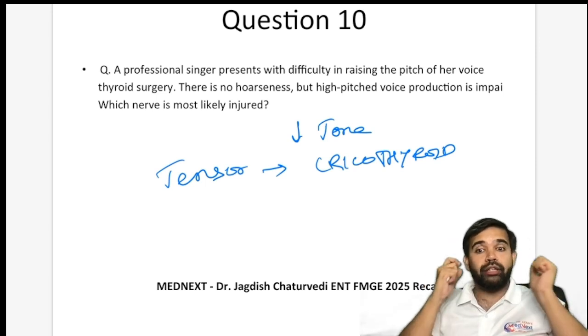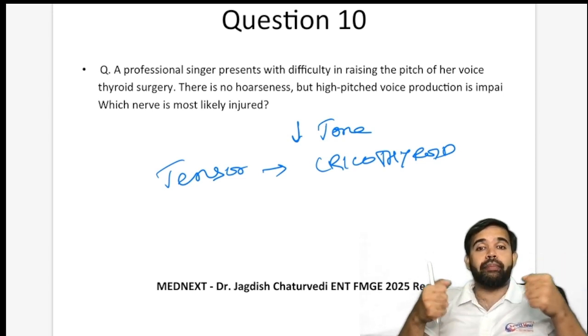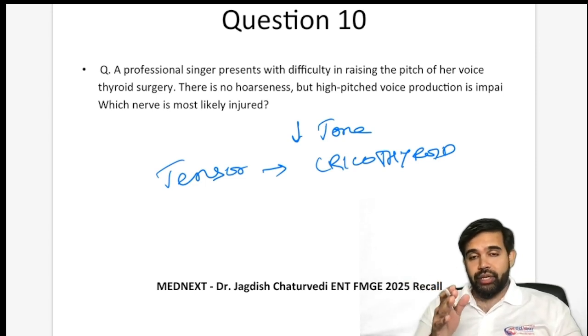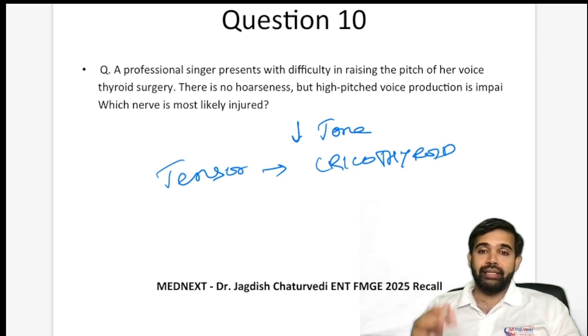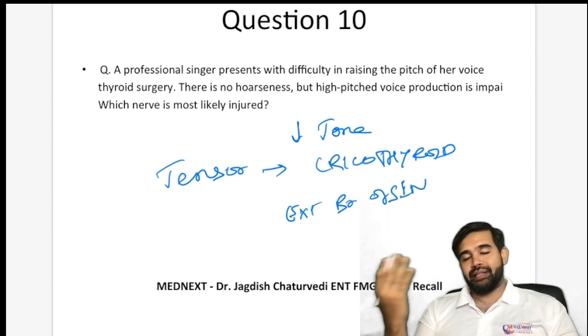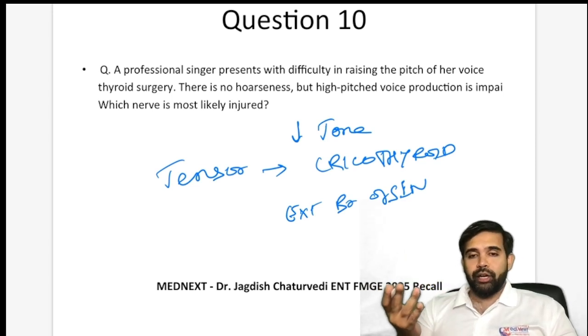So when it contracts, because it's an external muscle, it lengthens the cord by increasing the tone. This is the only intrinsic muscle that is lying externally, and it is also the only intrinsic muscle that is supplied by the external laryngeal nerve or external branch of superior laryngeal nerve. So if you have injury to the external branch of superior laryngeal nerve, this is supplying the cricothyroid.